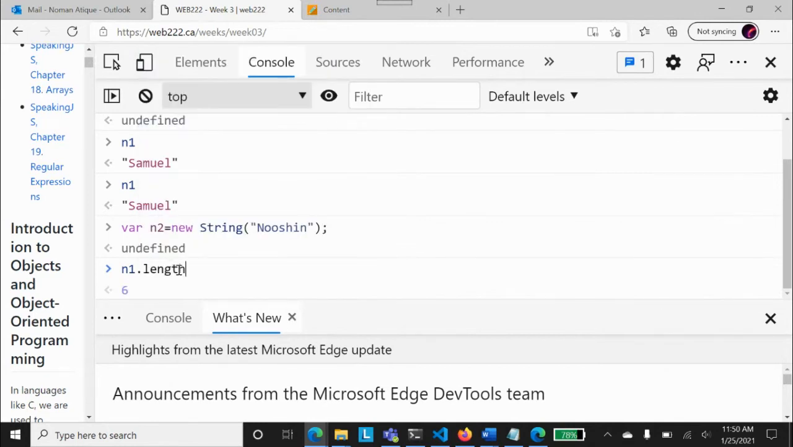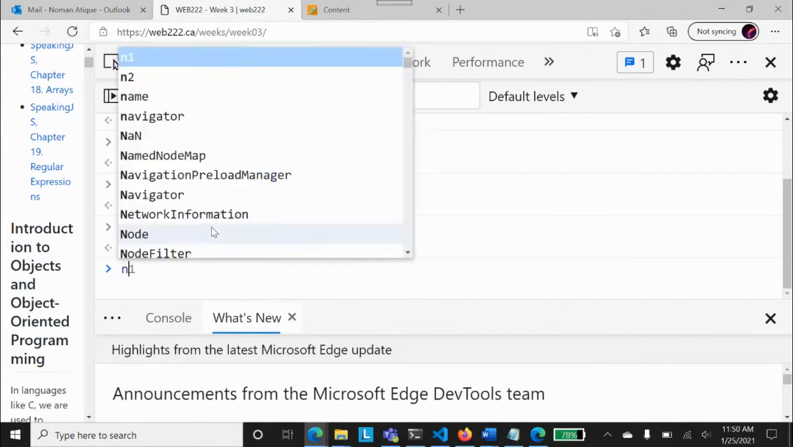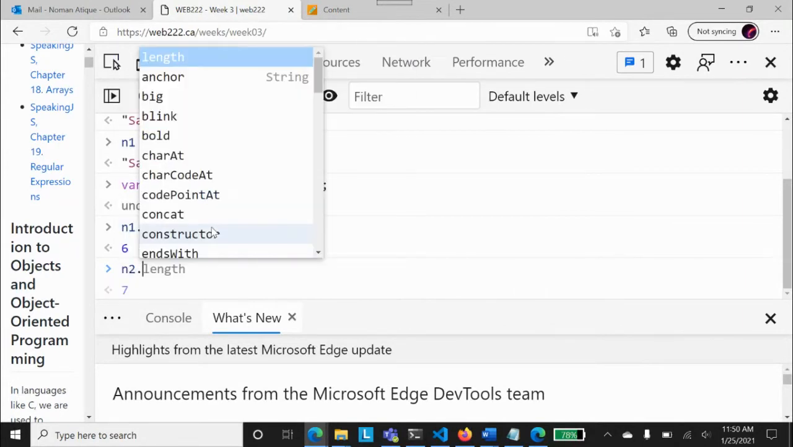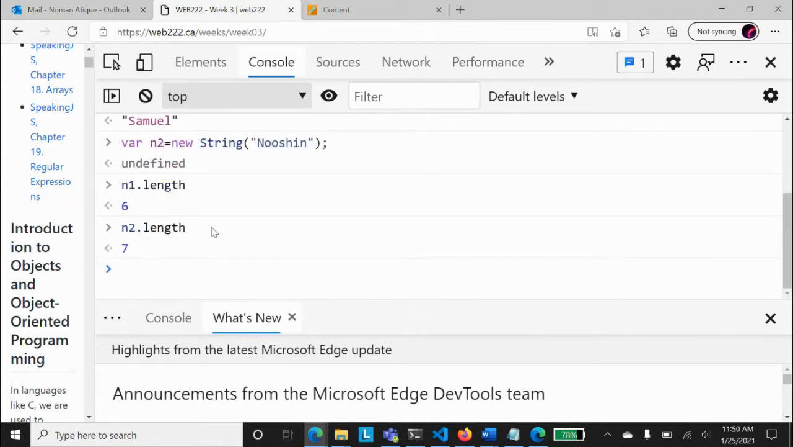Let's just quickly check that. Otherwise, I've said I will check everything. So it says that Samuel has 6 length, 1 2 3 4 5 6, right? So Samuel has 6 length. So it means JavaScript in the background converts everything into an object. When I've made this n2, you see that n2 also has all these available, and I can see n2 dot length as well, and it says Noshin, n2 has 7 length.